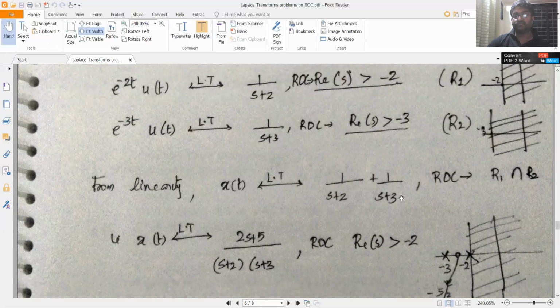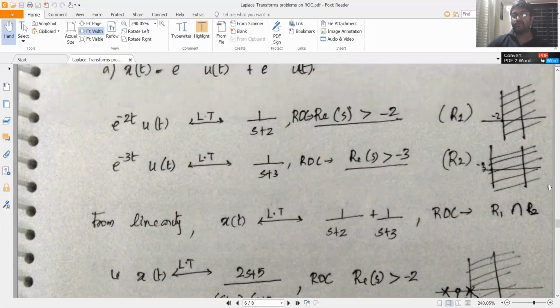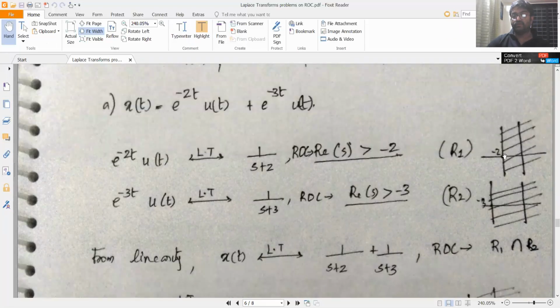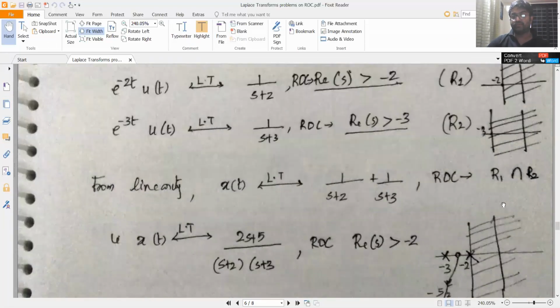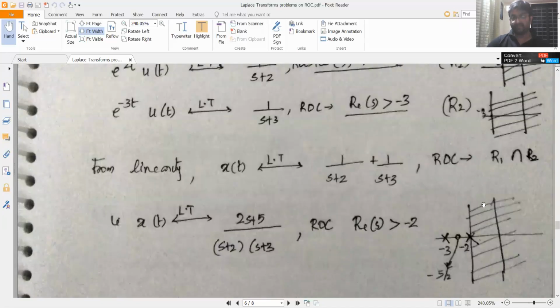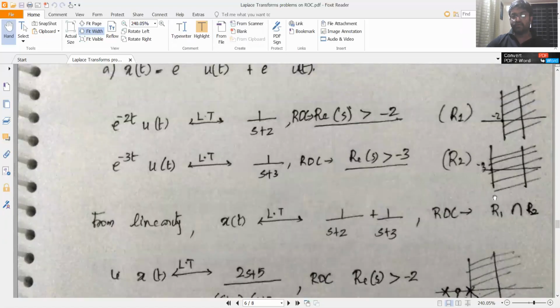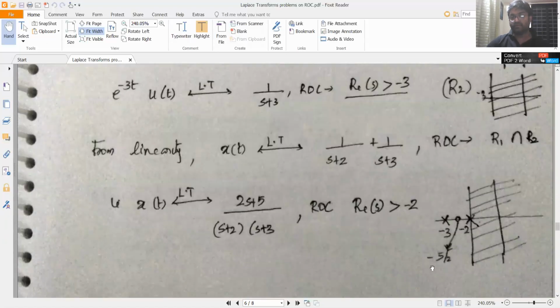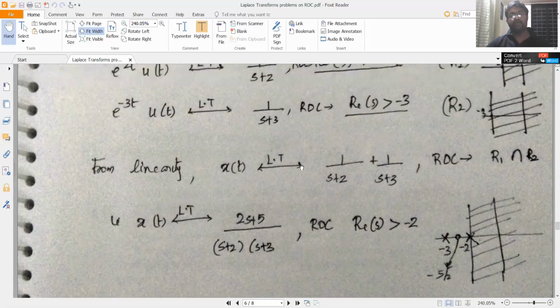1 by s plus 2 plus 1 by s plus 3, with an ROC given by the intersection of these two. What is the intersection of these two? The intersection would be at minus 2. So you will have two poles here, which can be shown here: minus 2 and to the right side of this line, real part of s equal to minus 2. So this is the ROC. Now that is shown here.